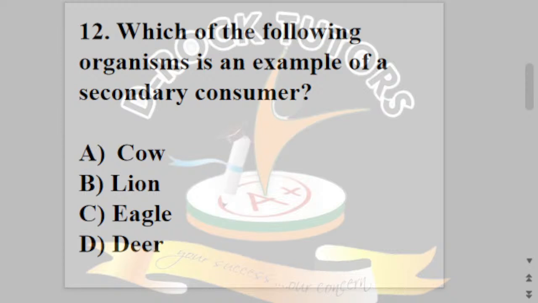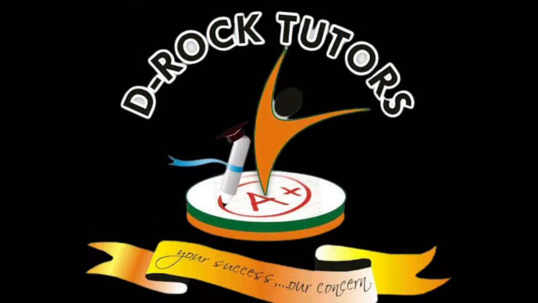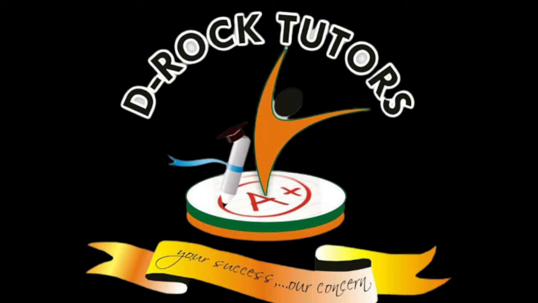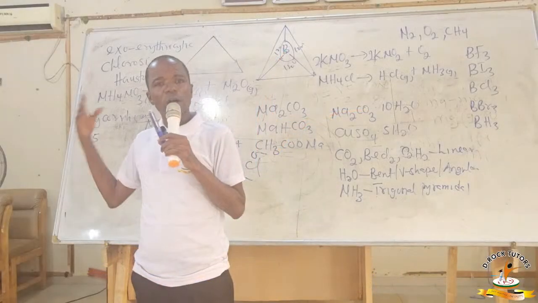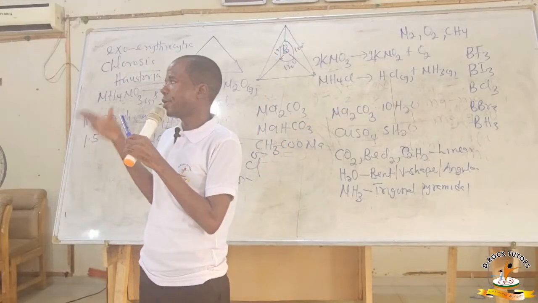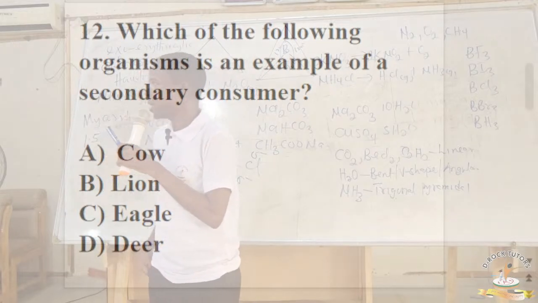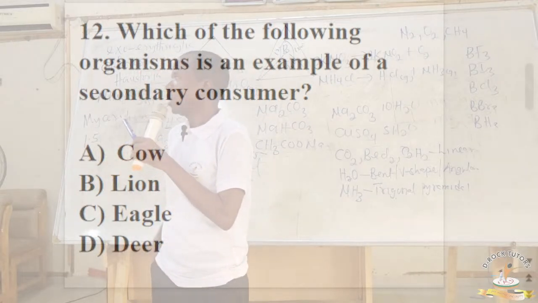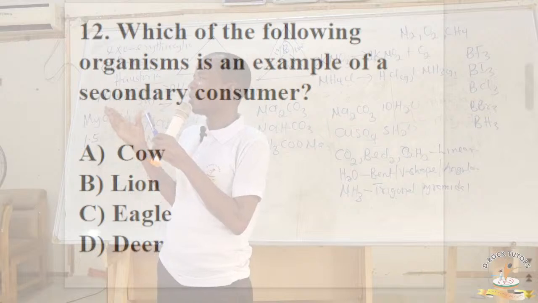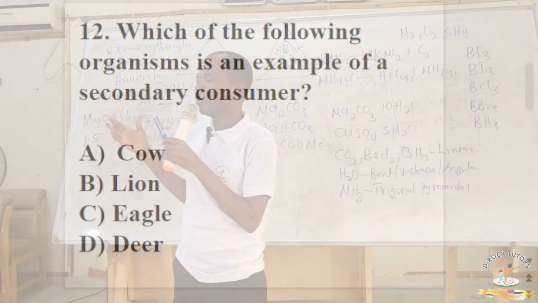So if you look at the options here, option A, a cow, is a herbivore. It is a primary consumer, not a secondary consumer. A deer is also something that feeds on grasses. It is a primary consumer. And if you look at the correct answer here, which one do you think should be between lion and eagle? That's right, that's going to be lion.